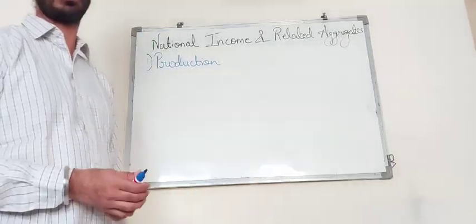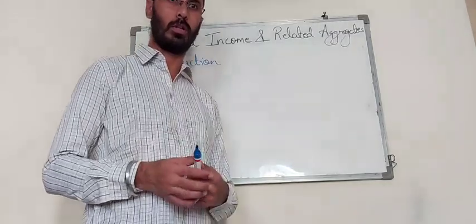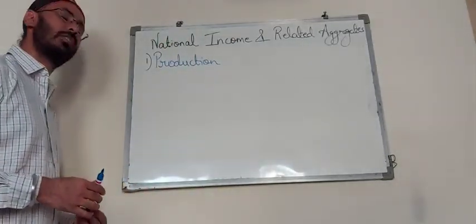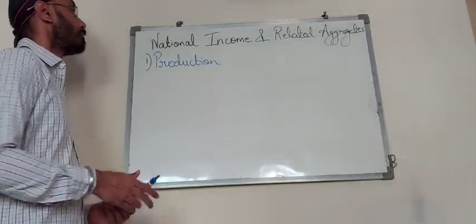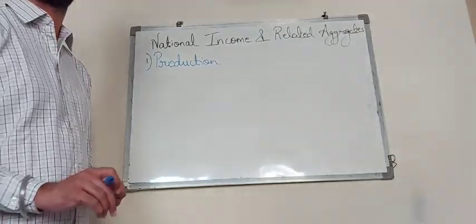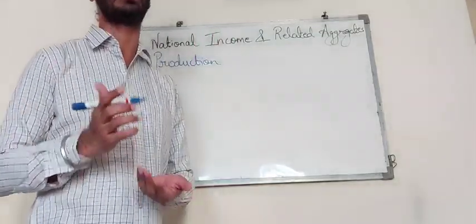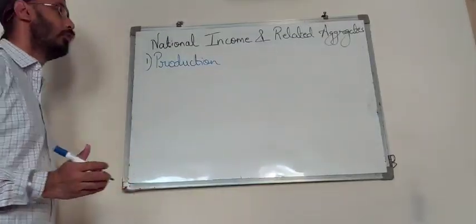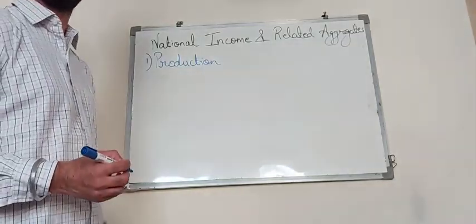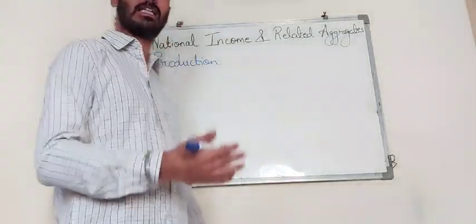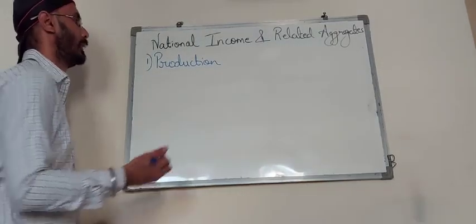It is conducted by production units called firms or industry. So production is the first basic activity, one of the main activities of an economy.